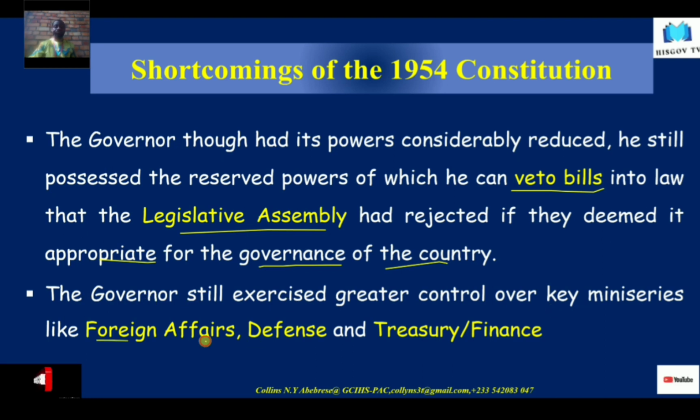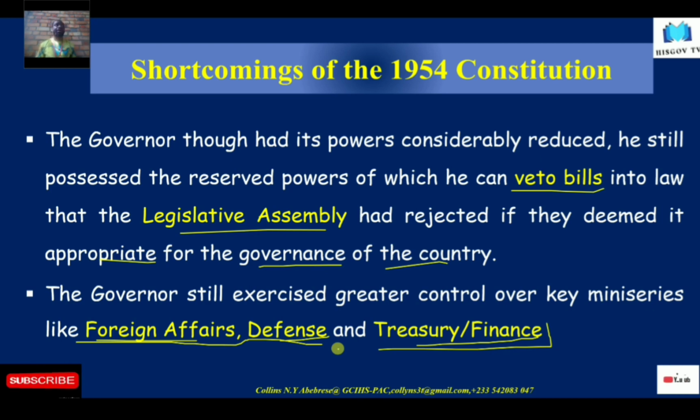Again, the governor still exercised greater control of the key ministries: foreign affairs, defense, treasury, and finance. So in as much as we could have all Ghanaian members on the Legislative Assembly as well as the executive councils, our treasury and our finances were still controlled by the British. And that, again, was against democratic principles. So these are some of the shortcomings of the 1954 Constitution.